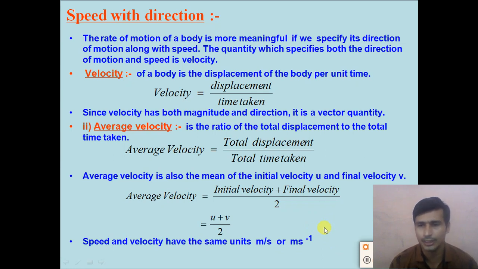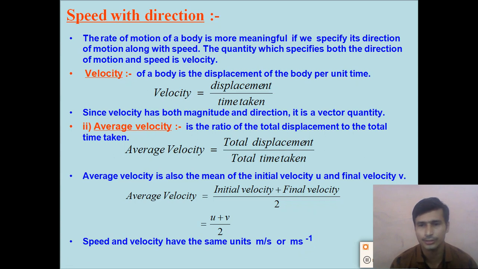And if the displacement is zero, the velocity is zero. The unit of velocity is the same as the unit of speed. So speed and velocity have the same unit, meter per second, or we can write it as meter second raised to minus 1. A more general unit of velocity and speed is kilometer per hour, right?